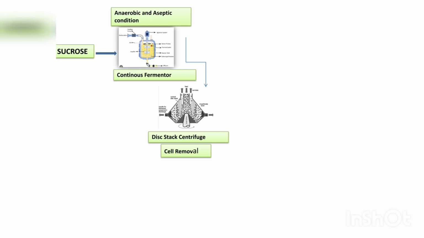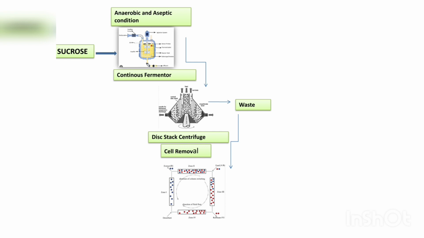Now the most significant step is the recovery of acrylic acid. There are three operations. First, simulated moving bed (SMB) ion exchange chromatography. Second, liquid-liquid extraction, and third, ammonia stripping with liquid-liquid extraction. Here, liquid-liquid extraction is the key purification process, but in this paper, SMB, that is simulated moving bed ion exchange chromatography, is the main focus, and in SMB it forms the aqueous acrylic acid stream from which water should be removed.